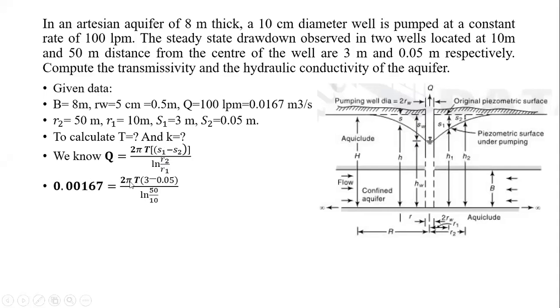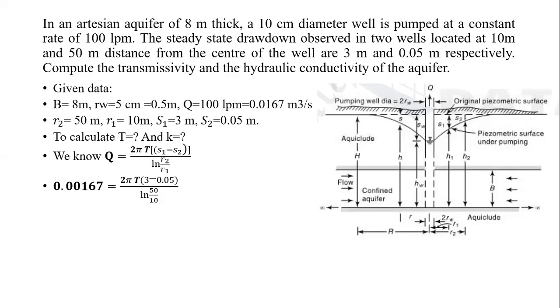0.0167 is equal to 2 pi T into (3 minus 0.05) upon ln of 50 by 10. 50 is R2 and 10 is R1. Now simplify it.